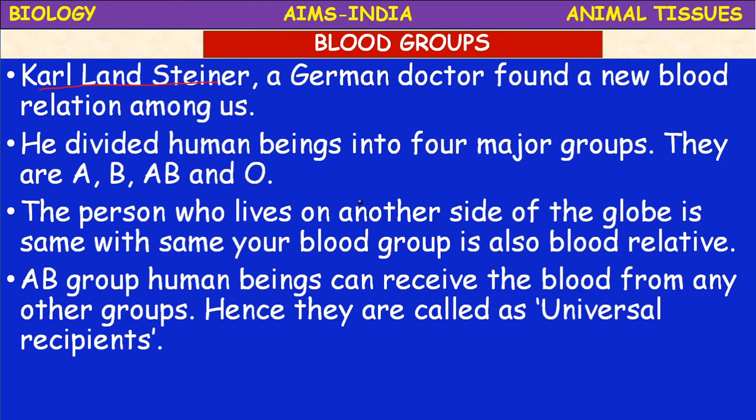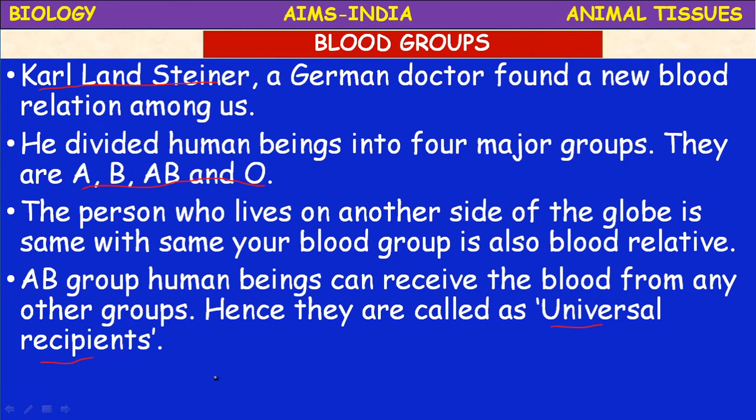AB group human beings are those who can receive the blood from any other groups. Hence, they are called universal recipients. Which is the universal recipient group among A, B, AB and O?